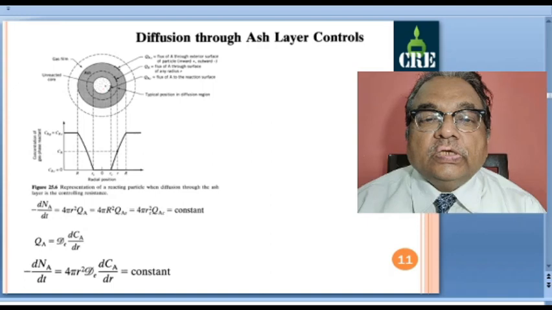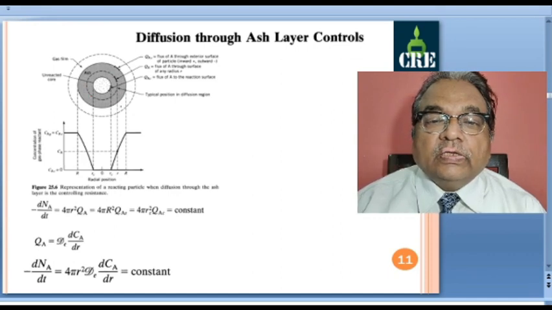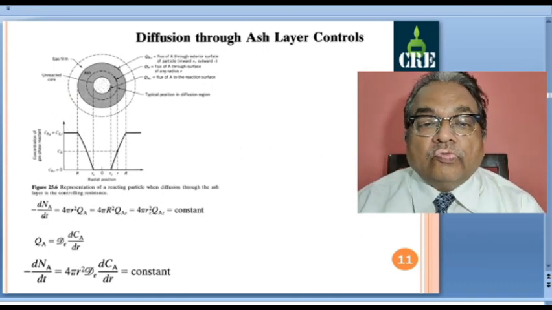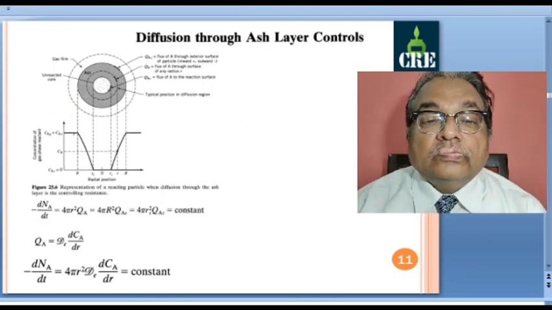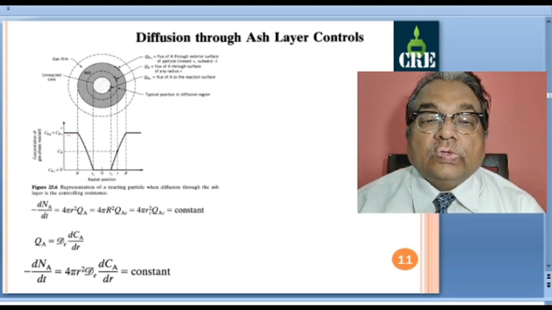Now this is again shrinking core model. Inside you have unreacted core. This is hard ash layer, and outside the ash layer there is a gas film. Now if we look at the gradient, this CAG is equal to CAS. It is constant, not changing within the gas film.